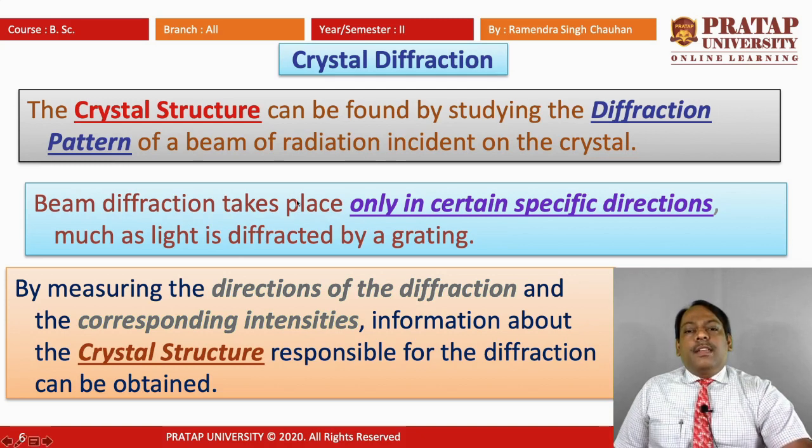So as in a grating, when light is passing through a grating and diffraction is taking place, in similar fashion a crystal will act as a diffraction grating for X-rays, neutrons or electrons.